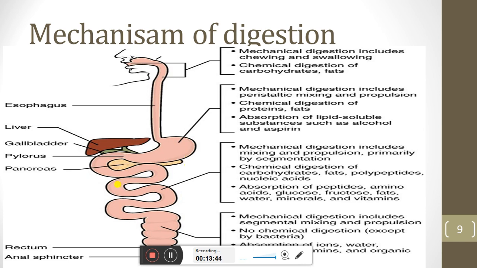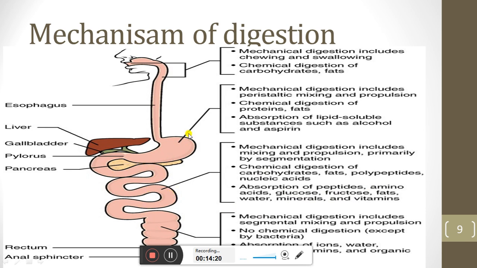Then at the level of the small intestine, there is mechanical digestion and also chemical digestion. Chemical digestion of all the macromolecules, including carbohydrates, fats, polypeptides and nucleic acids, takes place in the small intestine, and also absorption of peptides, amino acids, glucose, fructose, fats, water, minerals and vitamins takes place at the level of the small intestine.